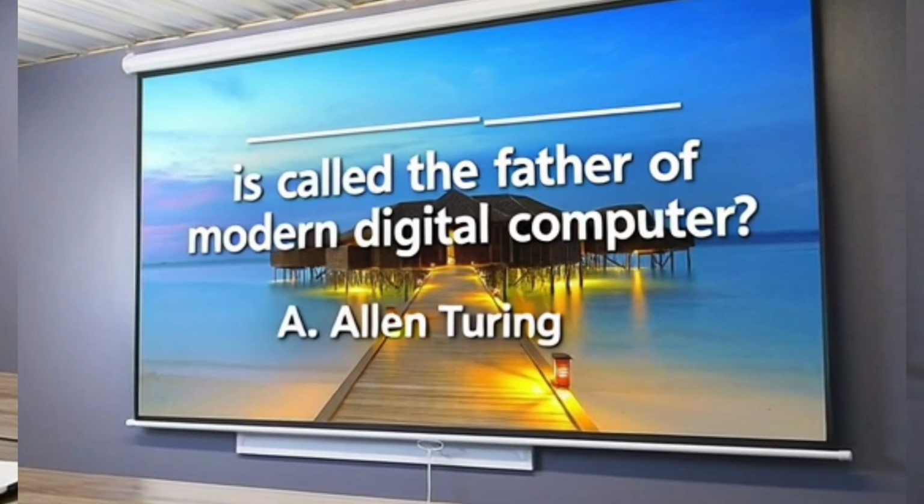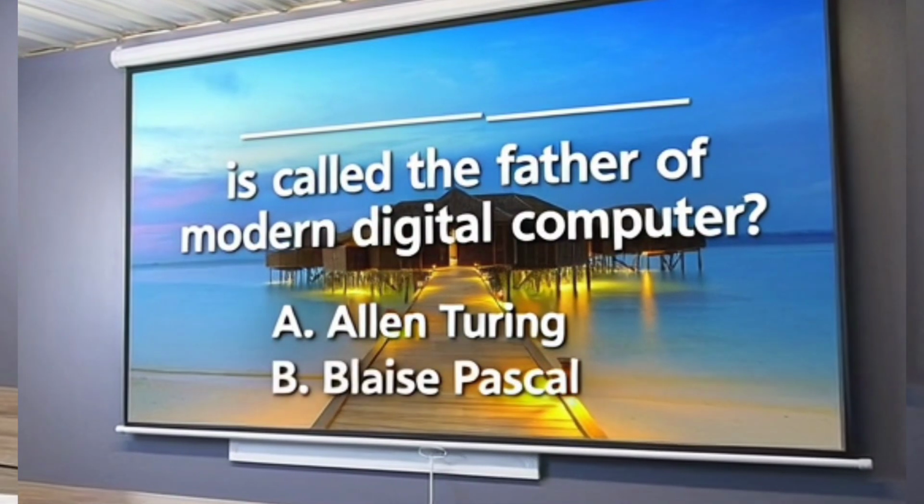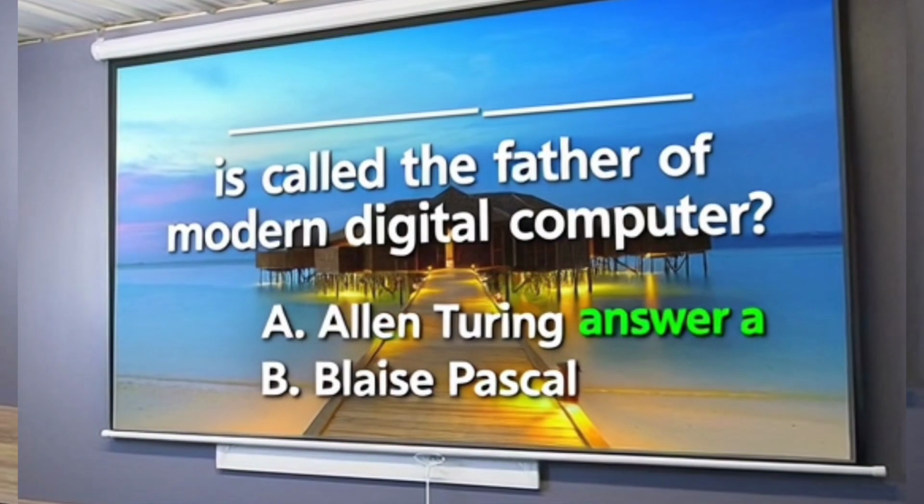Who is called the father of the modern digital computer? A. Alan Turing or B. Blaise Pascal? The answer is A.